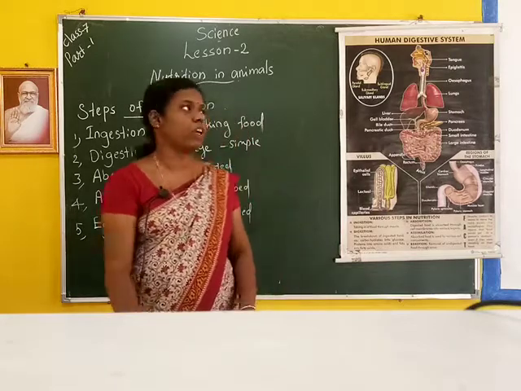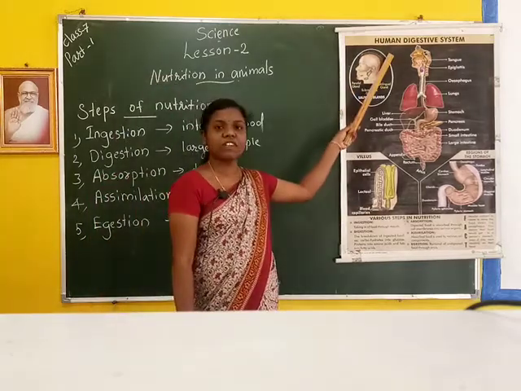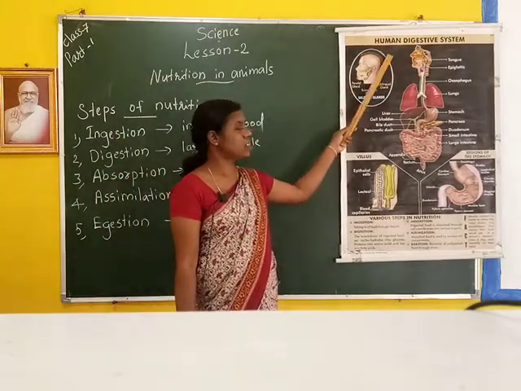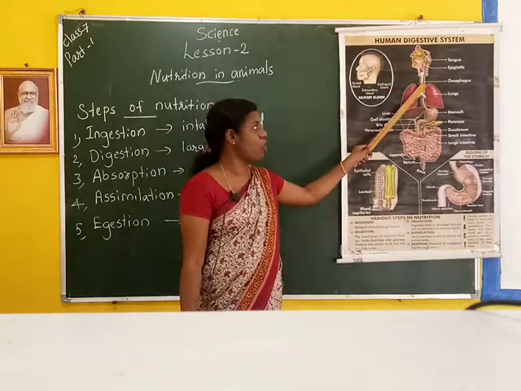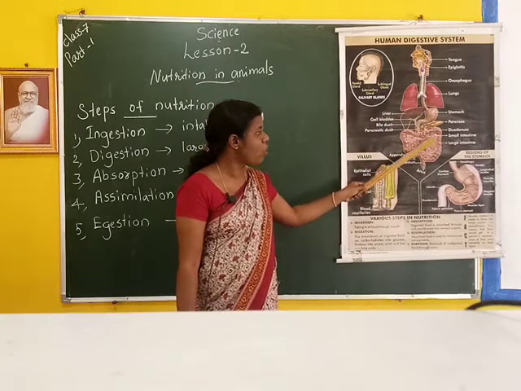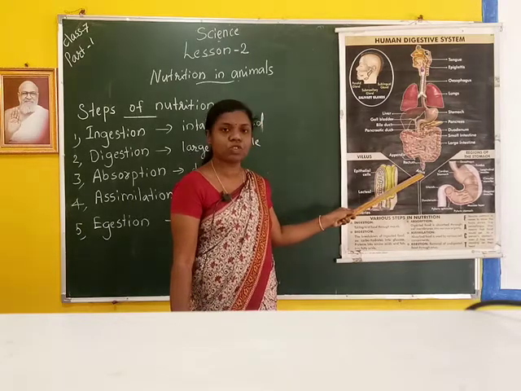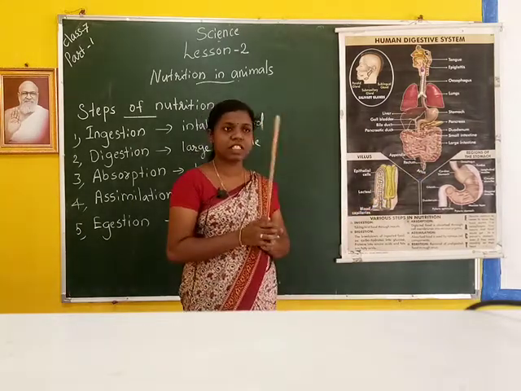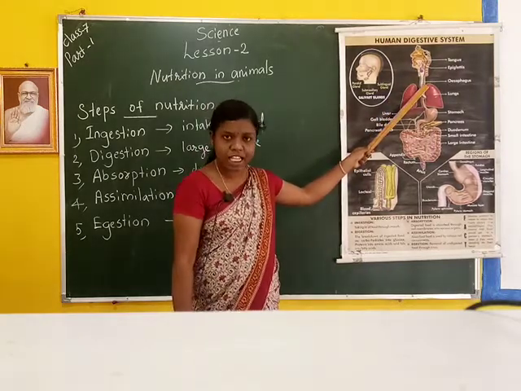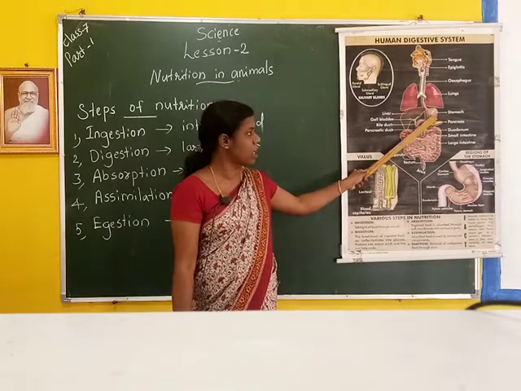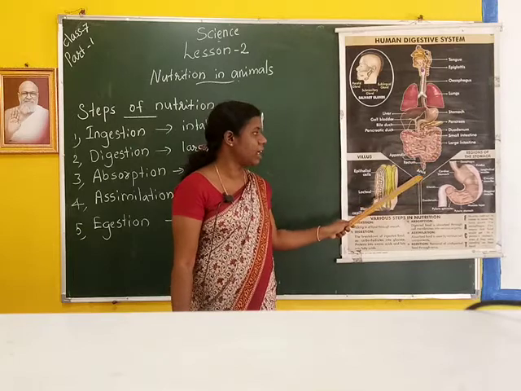Next we have to study the human digestive system. The human digestive system includes the mouth, then the food pipe or esophagus, stomach, small intestine, large intestine, rectum, and then anus.